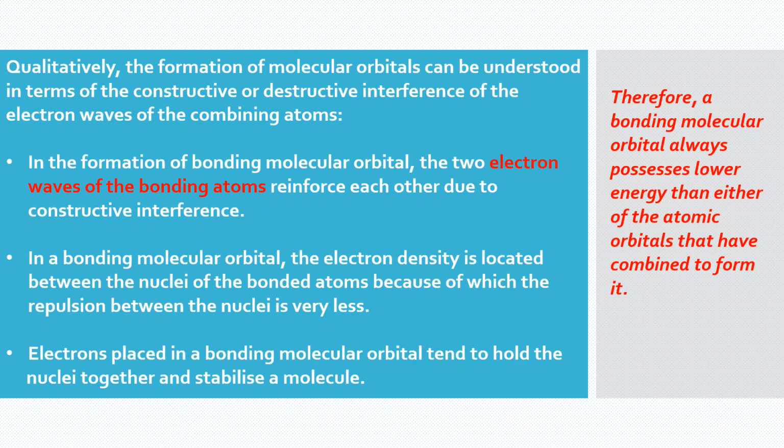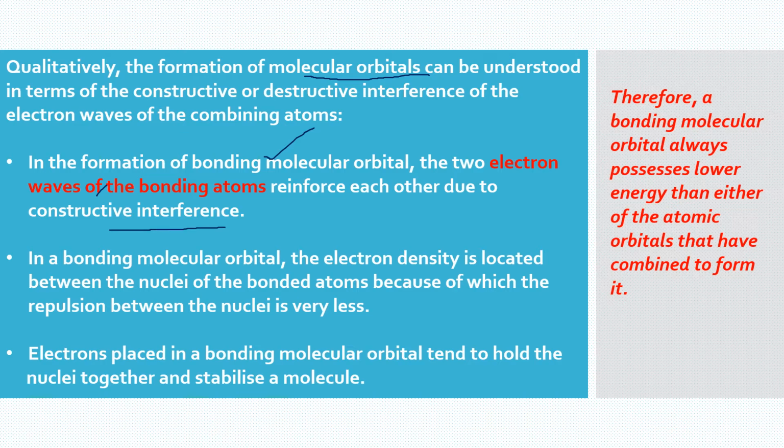Now, qualitatively, the formation of MOs, molecular orbitals, can be understood in terms of constructive or destructive interference, which I have already explained to you. In the formation of bonding MOs, bonding molecular orbitals, the two electron waves of the bonding atoms reinforce each other, and that we call constructive interference.